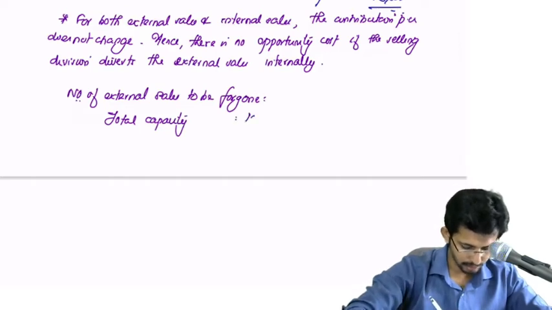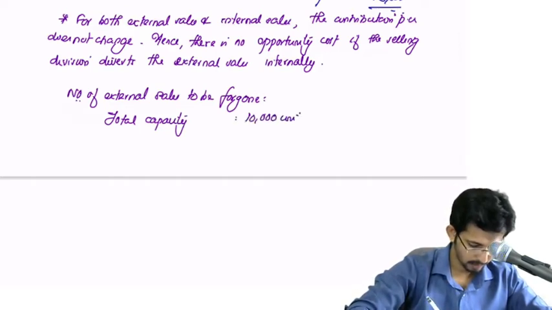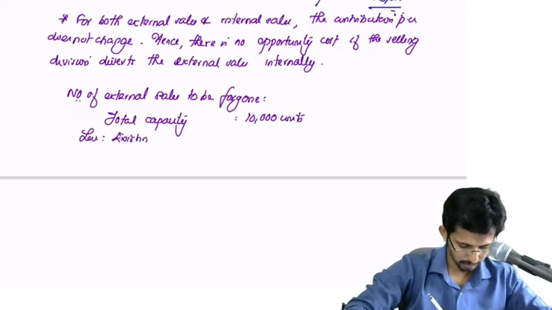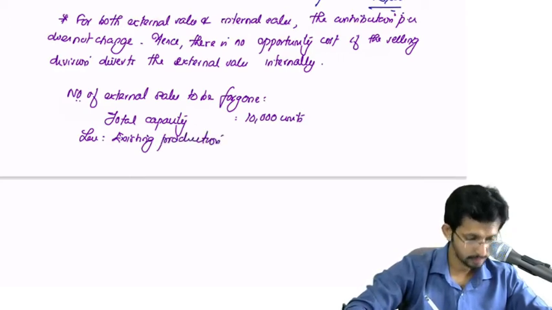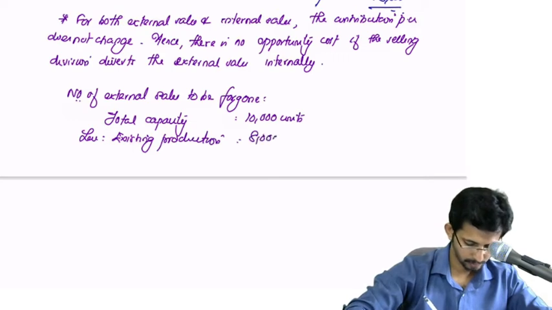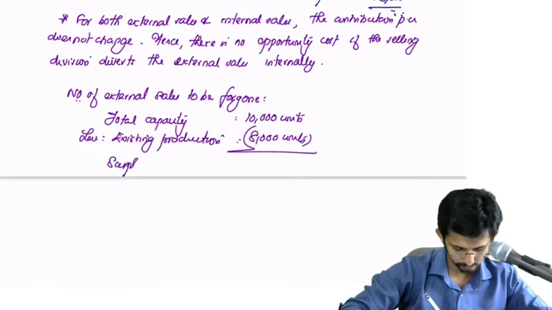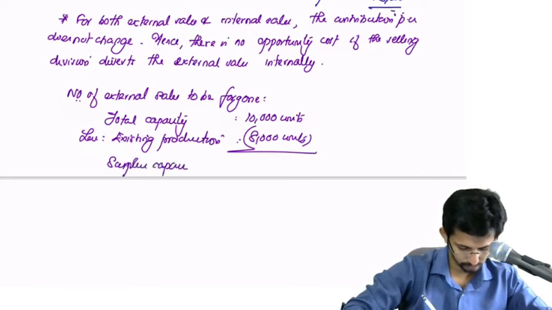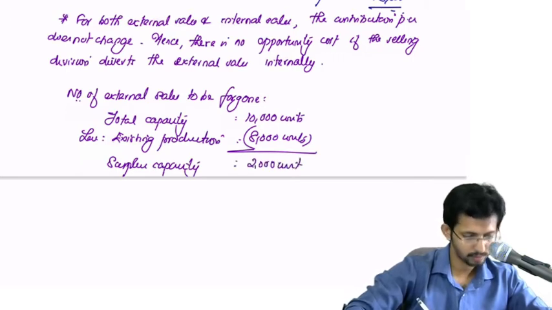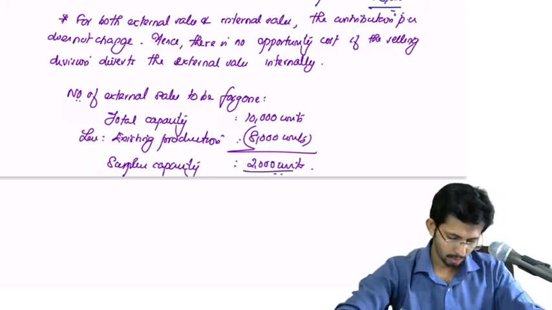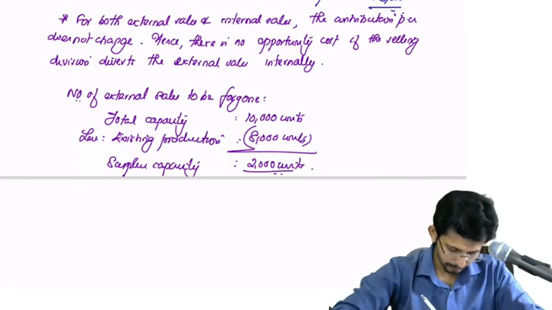Total capacity is 10,000 units less existing production. Okay, so surplus capacity is 2000 units.